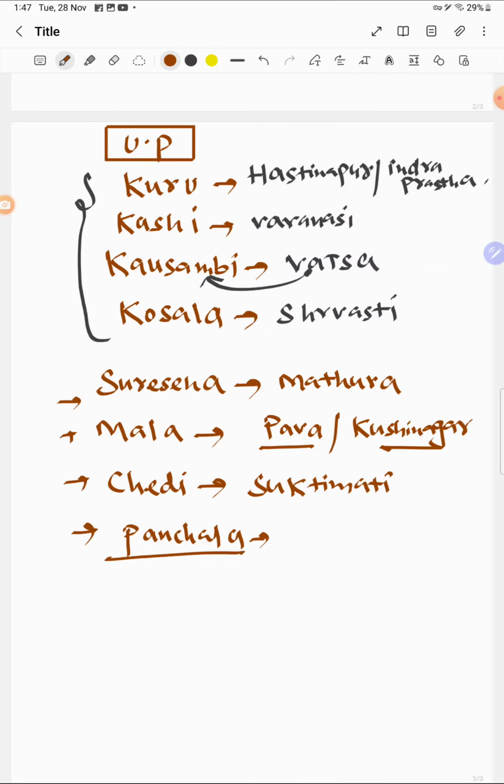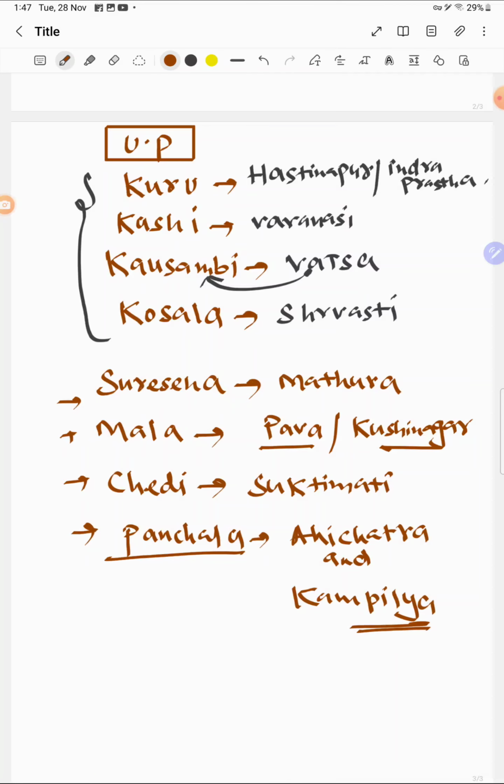Panchala had 2 capitals: Ahichhatra and Kampilya. So these are the 8 Mahajanapadas which existed in present-day UP.